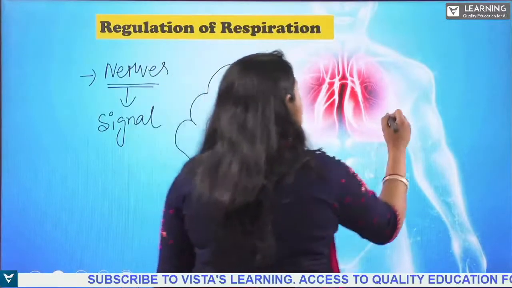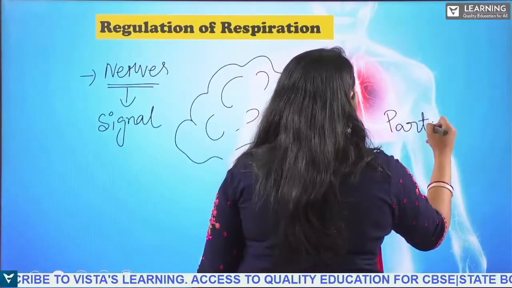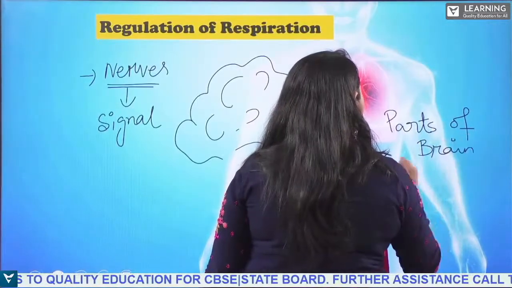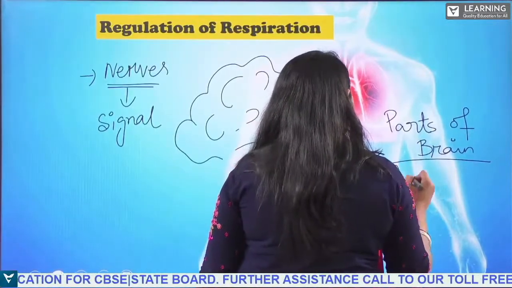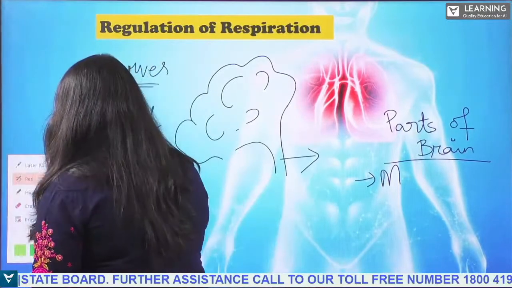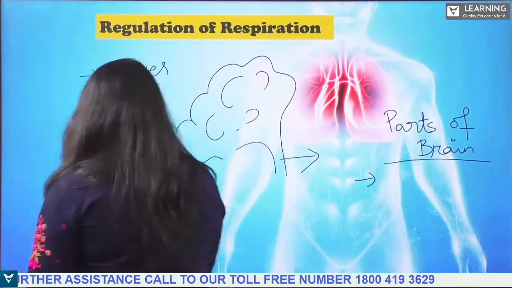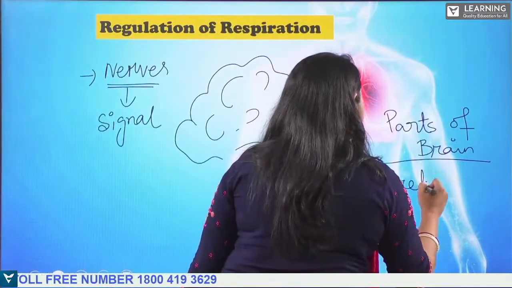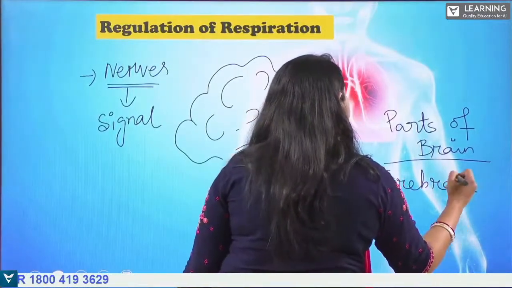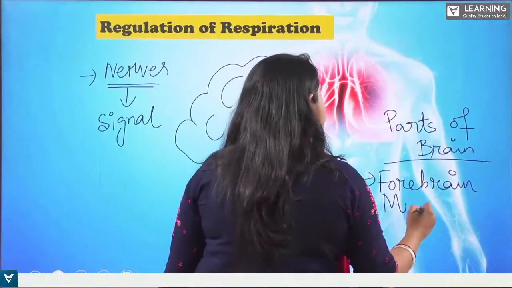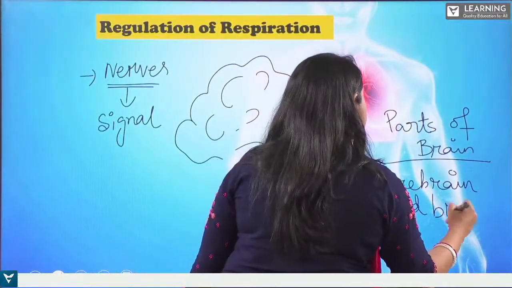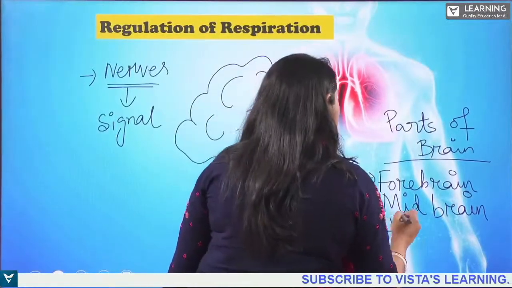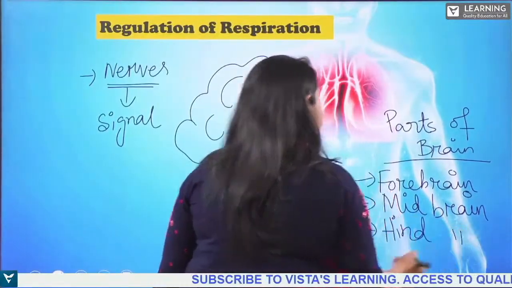So what are the various parts of the brain? Sorry, first will come the forebrain, then the midbrain, then the hindbrain. These are the three parts of the brain.